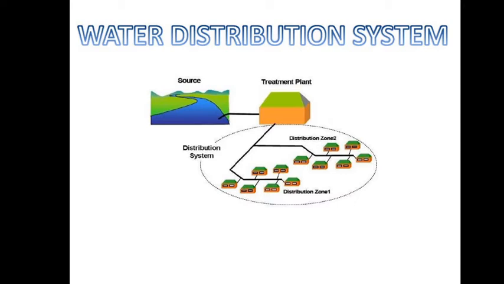Now, what are the different methods of water distribution? According to the area, different types of methods are used for the distribution of water. The dead end or tree system is one of the methods. Next, grid iron system, then circular ring system, and the last one is the radial system. So these are the different methods which are used for water distribution.